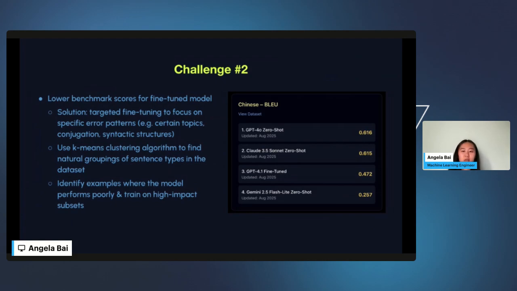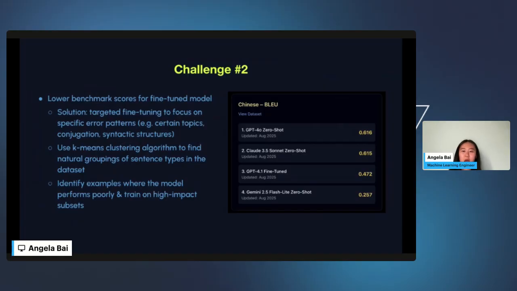So we plan on using the k-means algorithm, which iteratively assigns data points to the nearest centroid, or the mean of the cluster, and recalculates the centroids until the data points no longer shift clusters. And so we're able to form natural patterns or sentence structures into these groups.